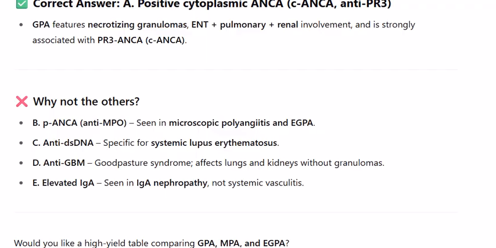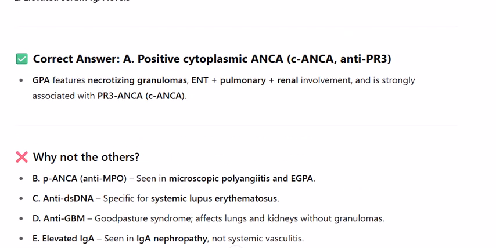C. Anti-dsDNA, specific for systemic lupus erythematosus. D. Anti-GBM, Goodpasture syndrome, affects lungs and kidneys without granulomas. E. Elevated IgA, seen in IgA nephropathy, not systemic vasculitis.